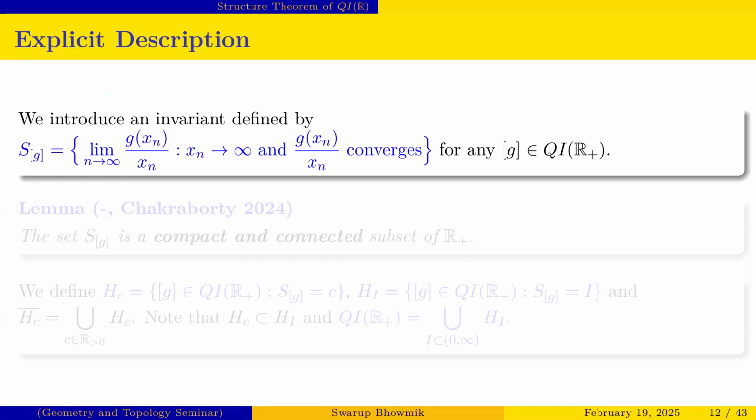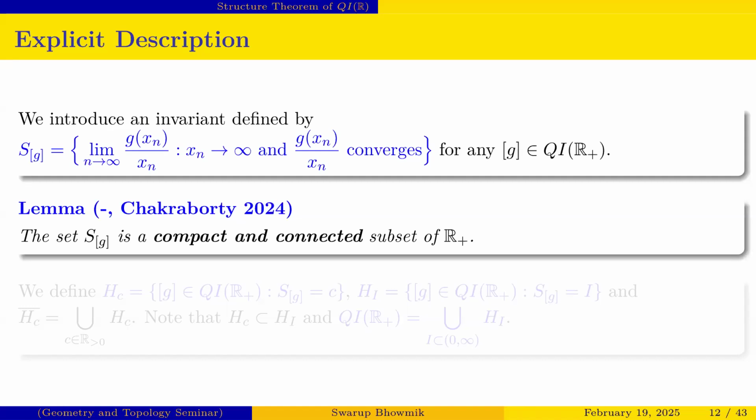So here this is the invariant. That means we introduce this invariant S(G), for a class G, equal to the set of all limits of the function g(x_n)/x_n such that g(x_n)/x_n converges, for any class G belonging to QI(R+). So this is the main key of our talk, S(G). So we proved that this S(G) is interestingly a compact and connected subset of R+.